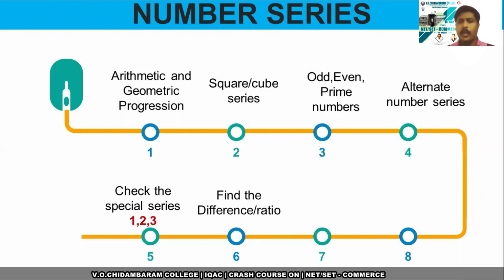Otherwise, whatever the sequence given, you have to find the difference or the ratio, either the difference of two consecutive terms in the given sequence, or the ratio. Using this, you first fix the pattern, then only you can find either the missing number, the next number, or the wrong number from the given sequence. Then using the pattern, you can solve the problem.